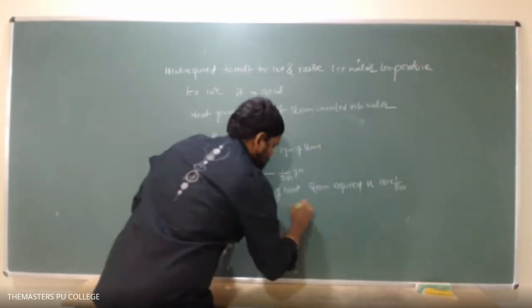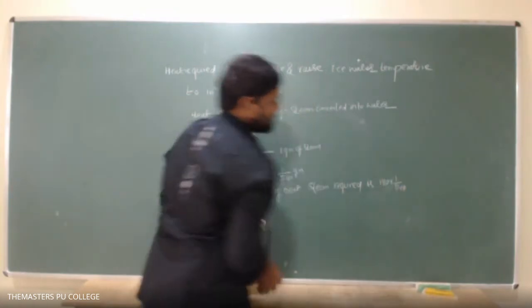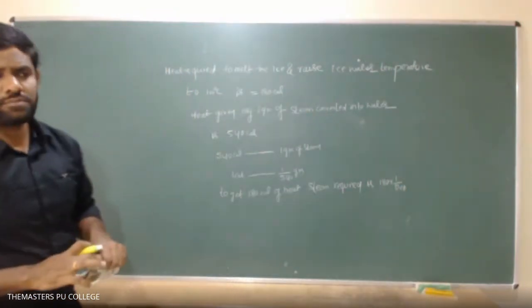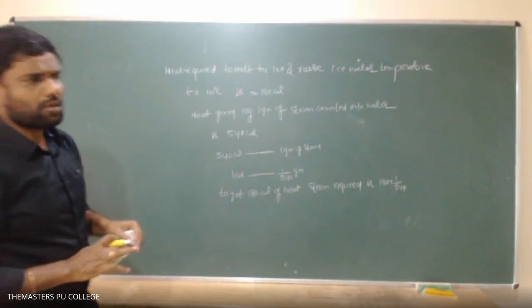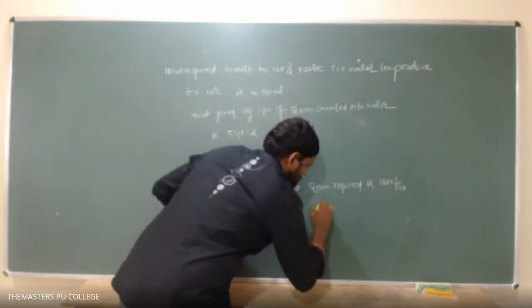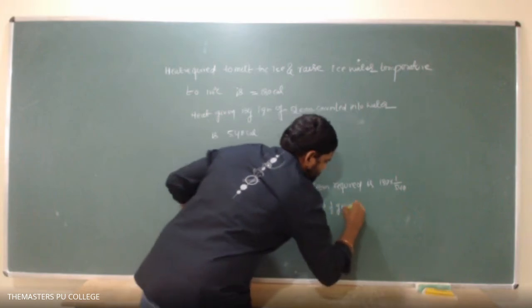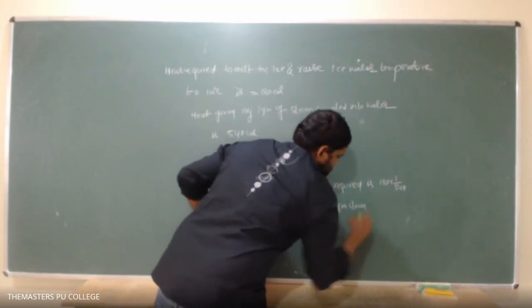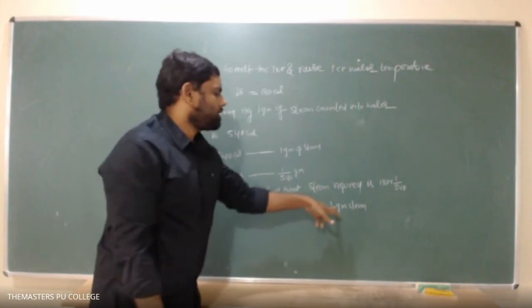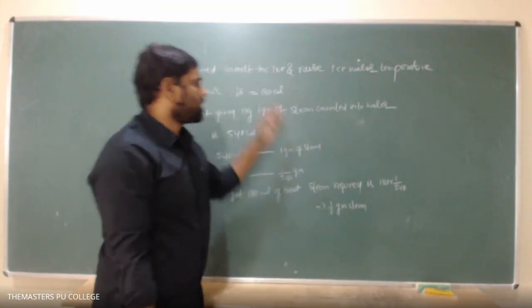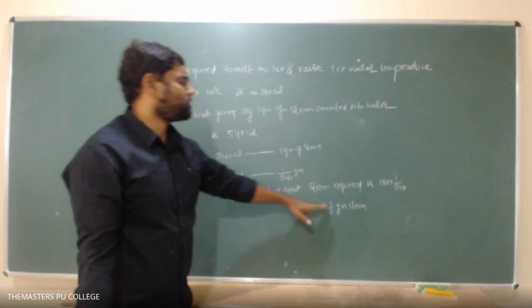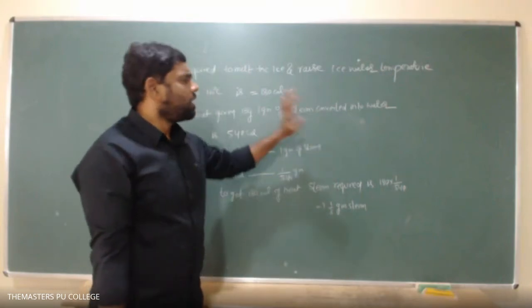That implies 1 by 3 gram of steam. So only 1/3 gram of the steam is converted into water. The left 2/3 of steam will remain.